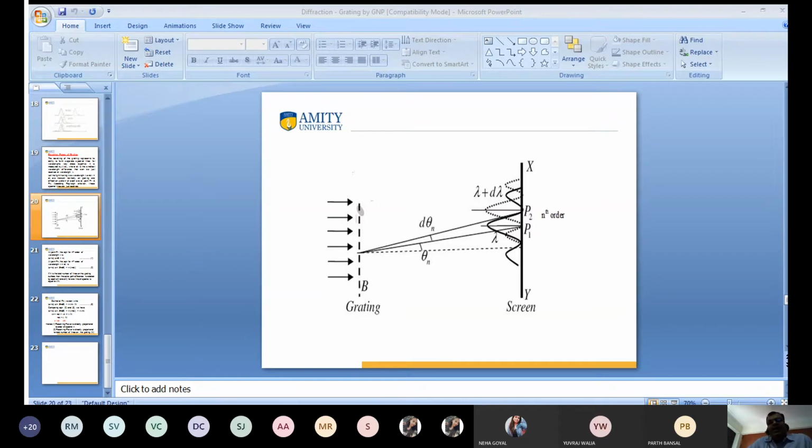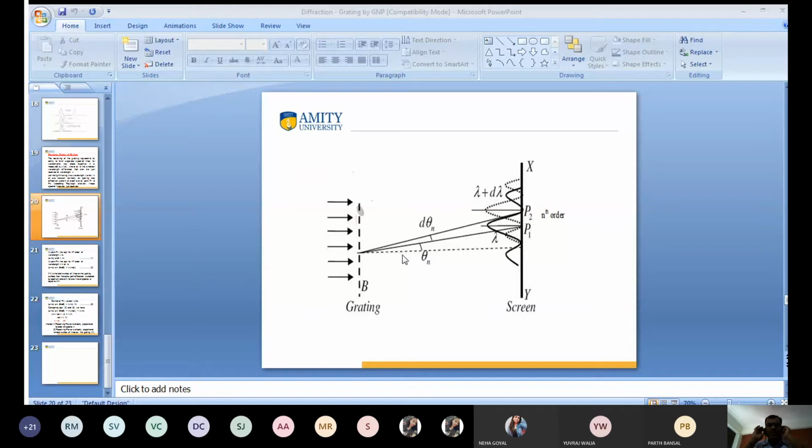According to the Rayleigh criteria, one is the maxima and the other is the minima. This is the maxima of wavelength lambda, and just below this is the minima of the second one. Similarly, this is the maxima of the second one, and this is the minima of the first one. They have followed the Rayleigh criteria. This is the screen where we get the diffraction pattern.